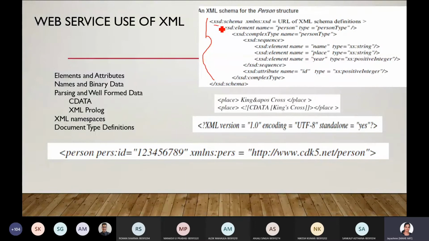Just for your reference, I'm telling you again: what is within the tags are called elements, and you have attributes here. The element name is name, the attribute is person, and the value given to the attribute is person. Some namespaces are also used, and document type definitions, styling, configuration, everything is used in this.